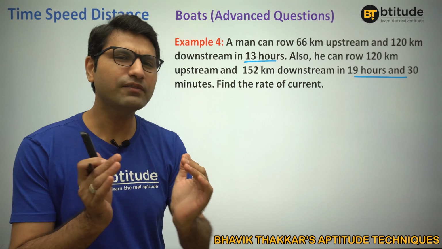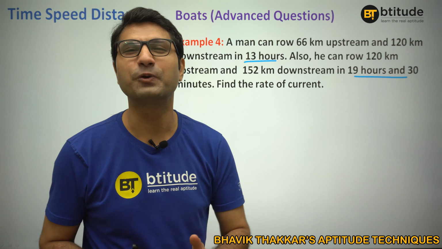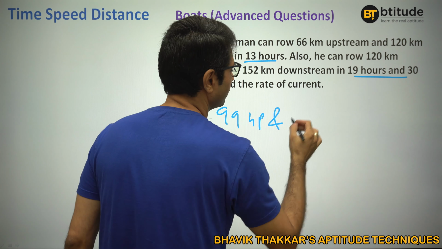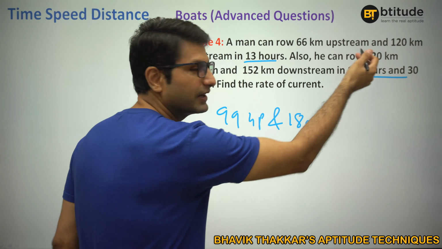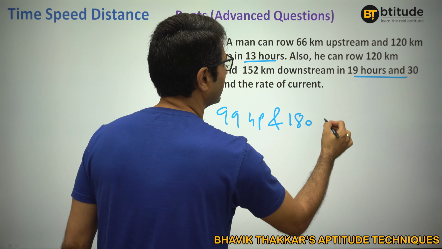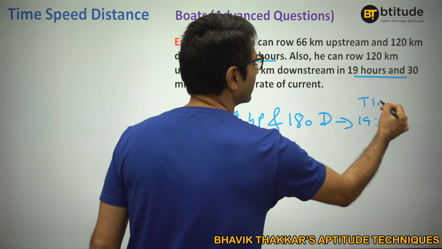So that's the thing. Whatever is easy to deal with for that particular question, we will do it. So the third approach could be to make the time equal. Let us try to understand. It is exactly 1.5 times, right? That means if I go 99 kilometer upstream and 180 kilometer downstream, I'm just adding half: 66 plus 33, 120 plus 60. Then I will take 13 plus 6.5, that is exactly the same. 19 hours and 30 minutes will be my time, right?